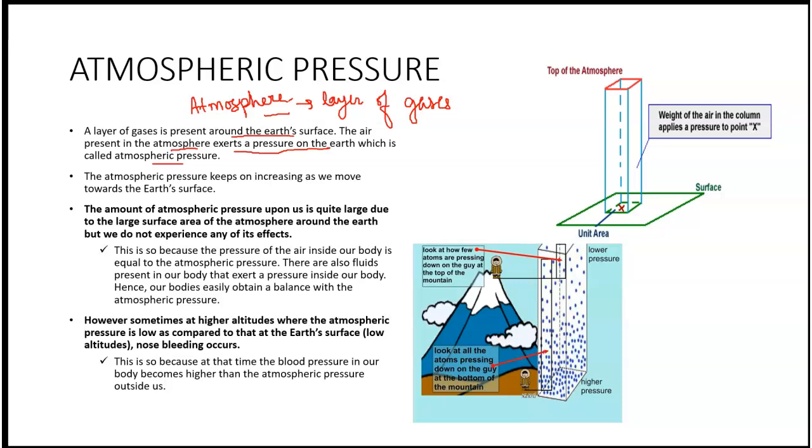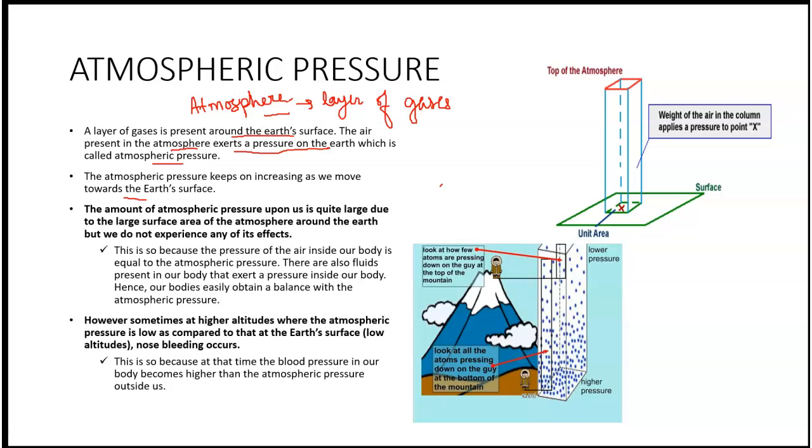The atmospheric pressure keeps on increasing as we move towards the Earth's surface. That means as we move away from the Earth's surface, the atmospheric pressure decreases.